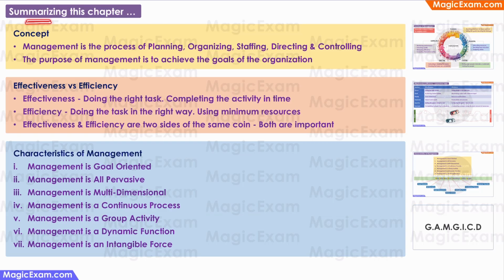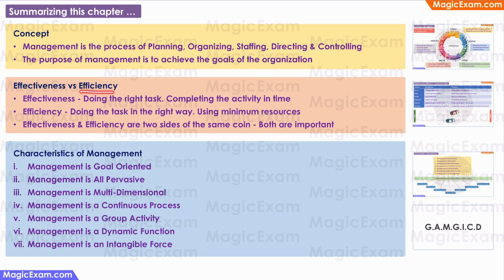Let us quickly summarize all the topics that we covered in this chapter. What is the basic concept of management? Management is the process of planning, organizing, staffing, directing, and controlling. The purpose of management is to achieve the goals of the organization.